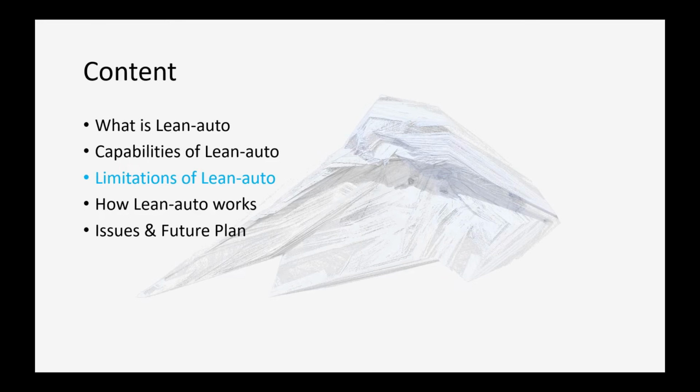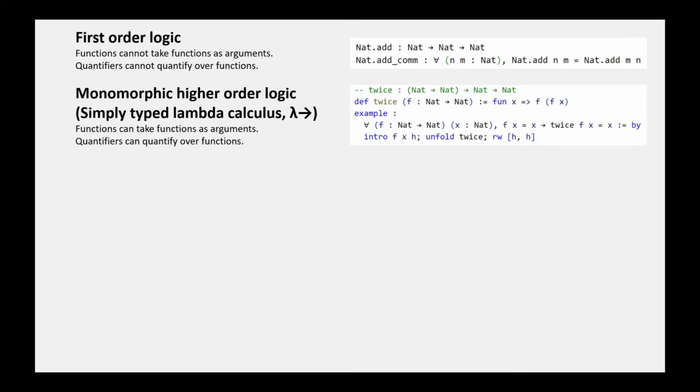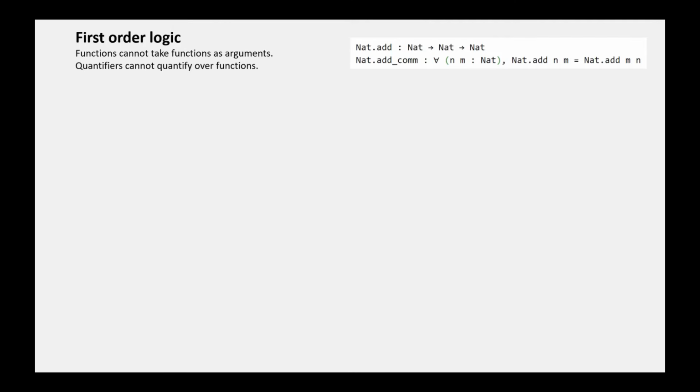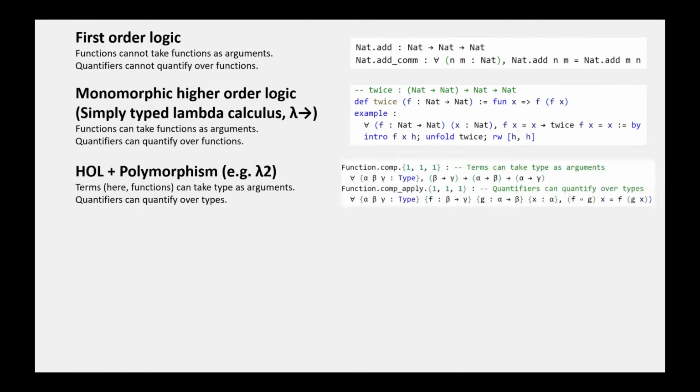Now, let's talk about the limitations of LingAuto. To talk about LingAuto's limitations, we first need to talk about the various logical systems used by ATPs and ITPs, starting from first-order logic. In first-order logic, functions cannot take functions as arguments, and quantifiers cannot quantify over functions. In higher-order logic, functions can take functions as arguments, and quantifiers can quantify over functions. If we allow terms to take types as arguments, and allow quantifiers to quantify over types, we get polymorphic higher-order logic.